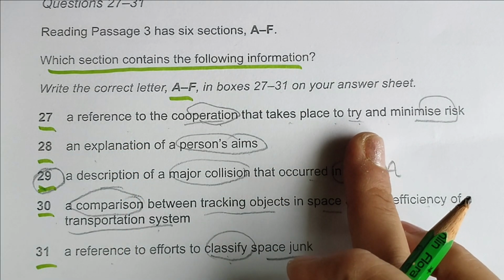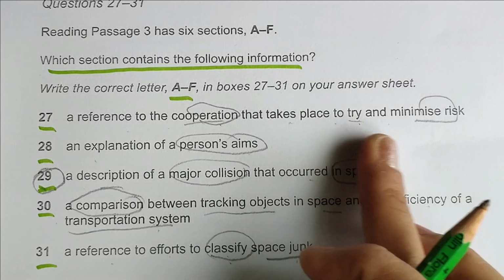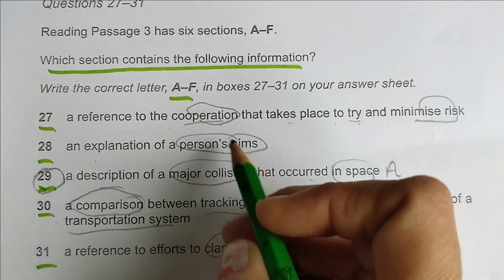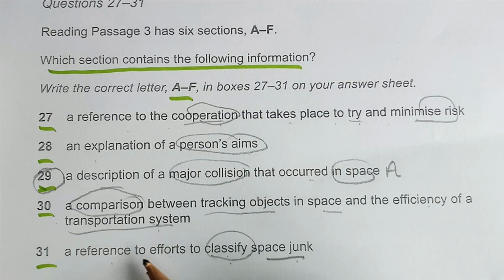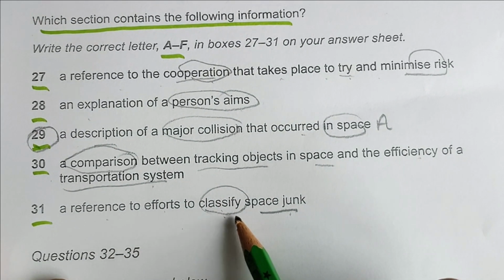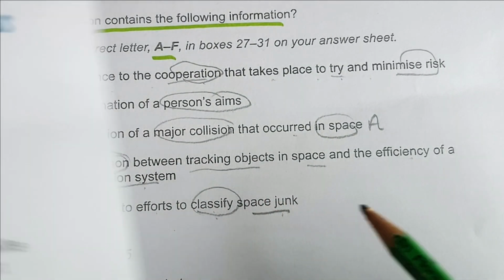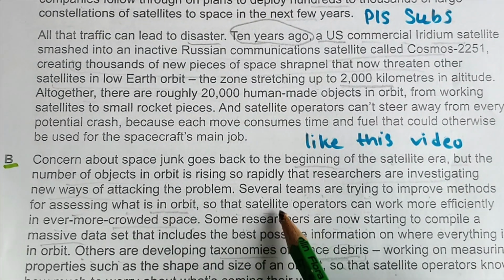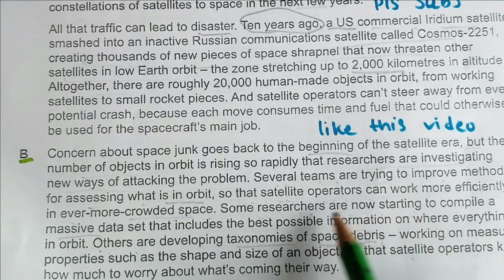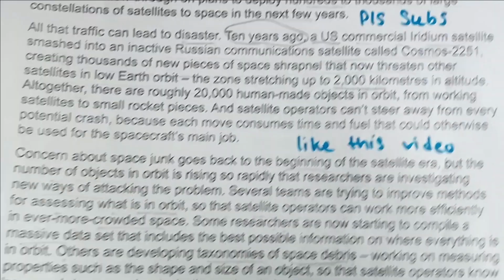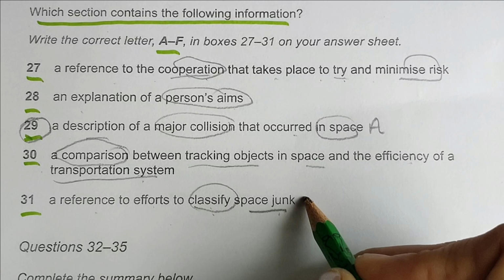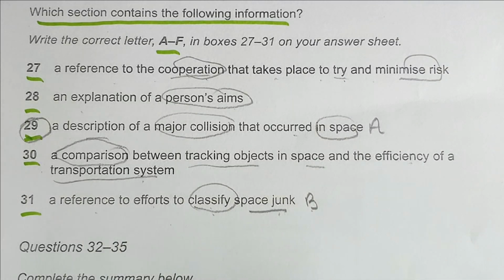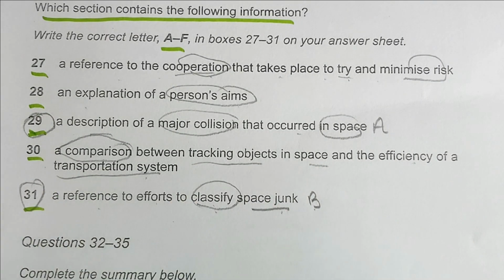Are they talking about cooperation to minimize risk? No, cooperation is not there. Yes, a reference to efforts to classify space junk. Satellite operators can work efficiently with the data. So yes, I will just go with that, it is B. Now coming to C paragraph.